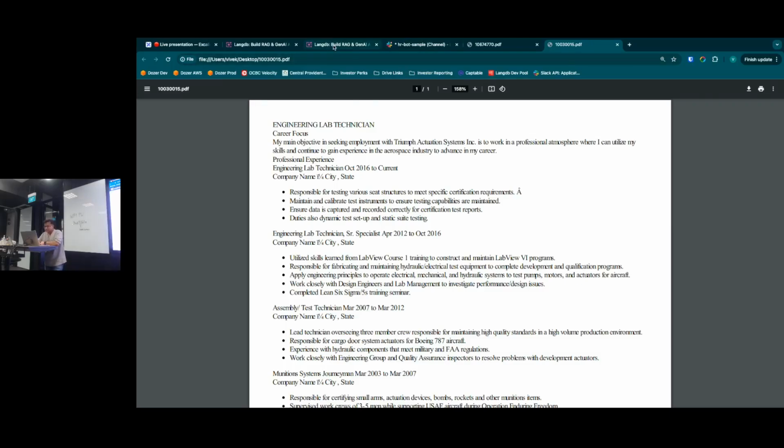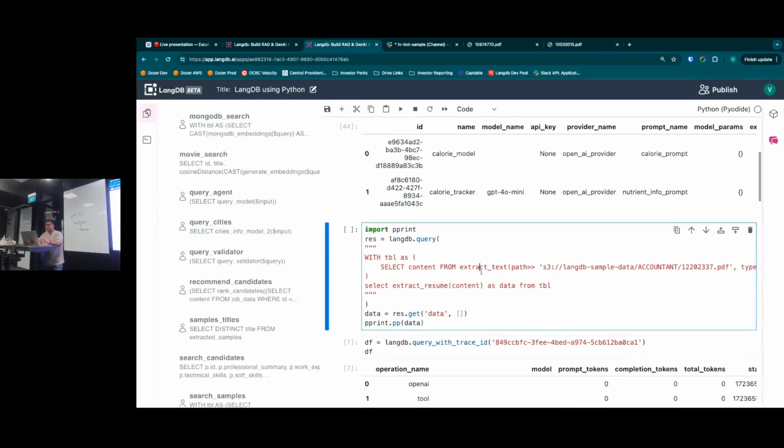So let's run an example. In this case, we are running extract text, and we are passing this query. If you see what's happening here, we are using a function called extract text, and the output of extract text we are forwarding into extract resume. This is the LLM call, and because we have created that LLM through the create model interface, you could simply run that as a SQL function, right?